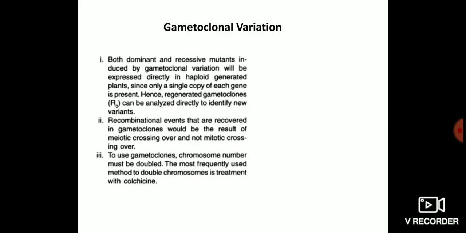To use gametoclones, the chromosome number must be doubled. After there is a variation in the gametoclones, the chromosome number must be doubled with a treatment called colchicine treatment. It is a treatment used to double the chromosome number, for example converting the haploid number to a diploid number.